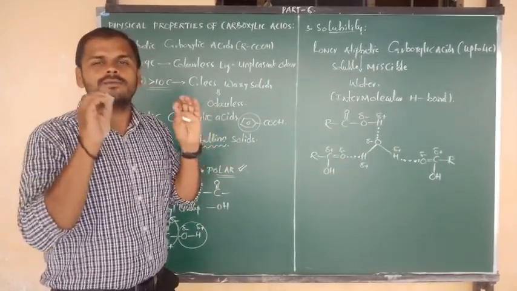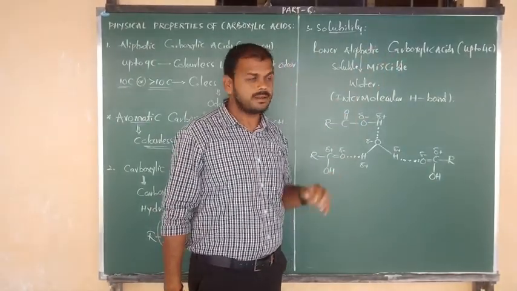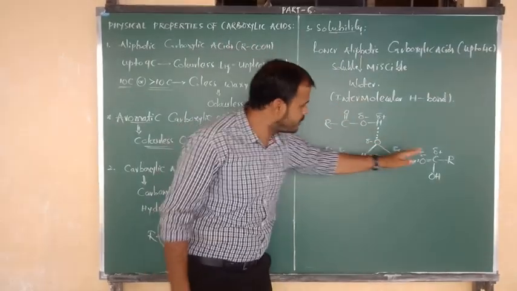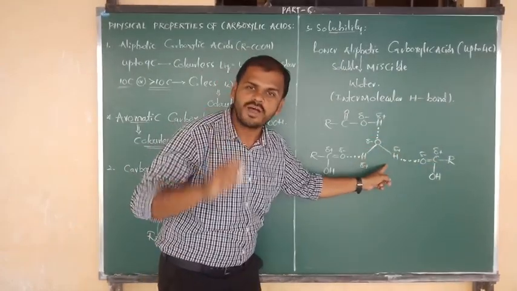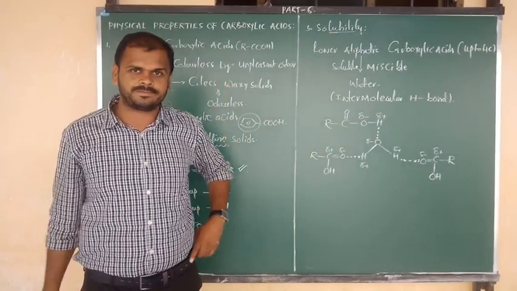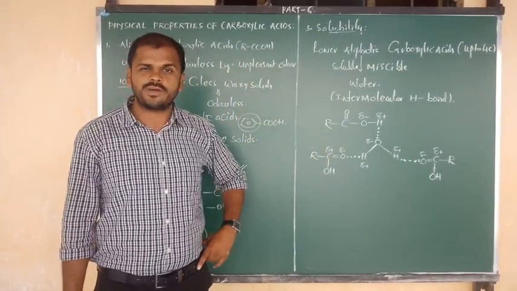So in that manner, we can say that lower aliphatic carboxylic acids, which have up to 4 carbons, can be easily miscible, easily soluble in water due to the formation of intermolecular hydrogen bonds. Clear, beta, all of you? This is a very important piece of information for you. Good.